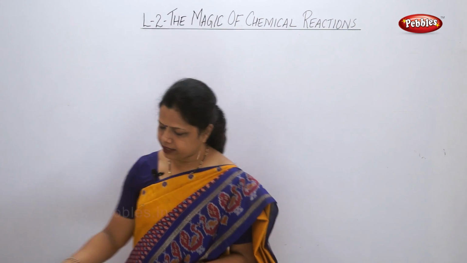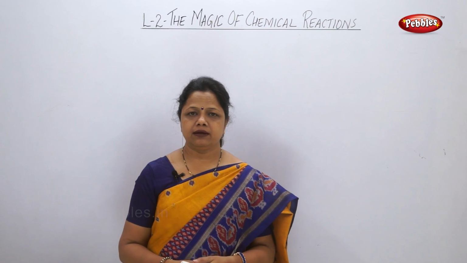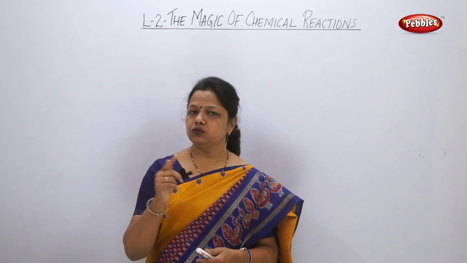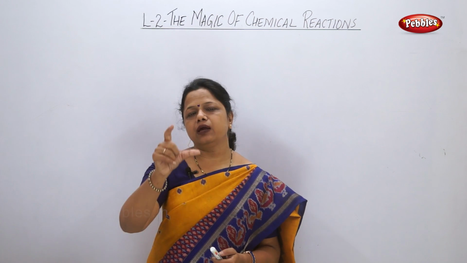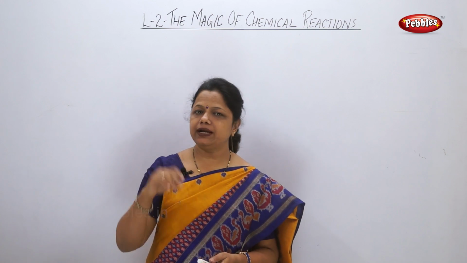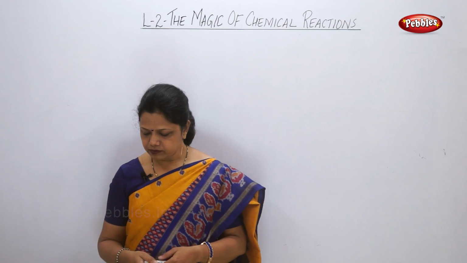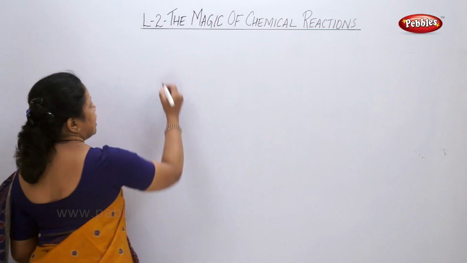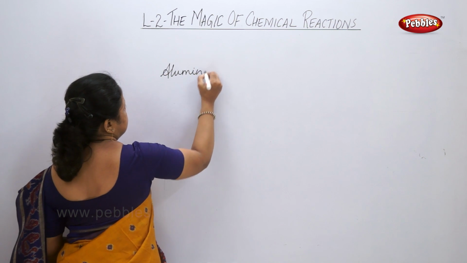The second situation, the activity which we are discussing, is: take a small piece of aluminium wire. Now, is aluminium a metal or a non-metal? You should be knowing this. Aluminium is a metal. You must have seen aluminium foil also. Now if I take an aluminium piece of wire or a foil and heat it, what observation will you get? Same way, I'll just write the word equation first. Aluminium.